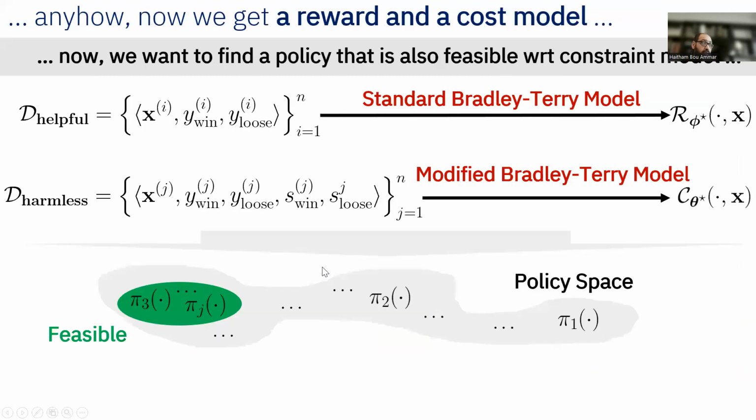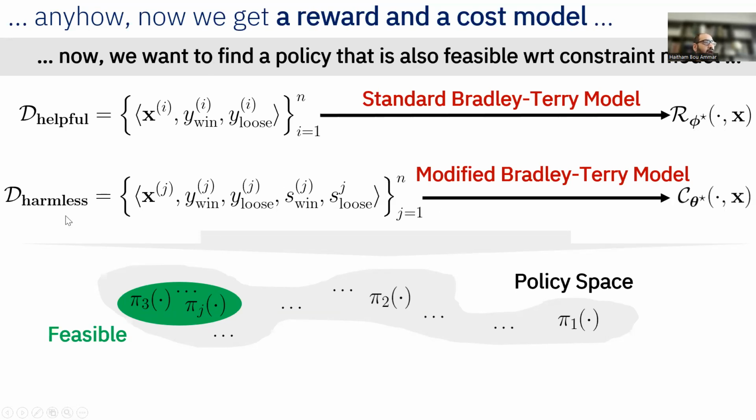Okay. Now imagine I have actually done this. I took the helpful data set, used the standard Bradley-Terry model, and fit the reward function R phi star.